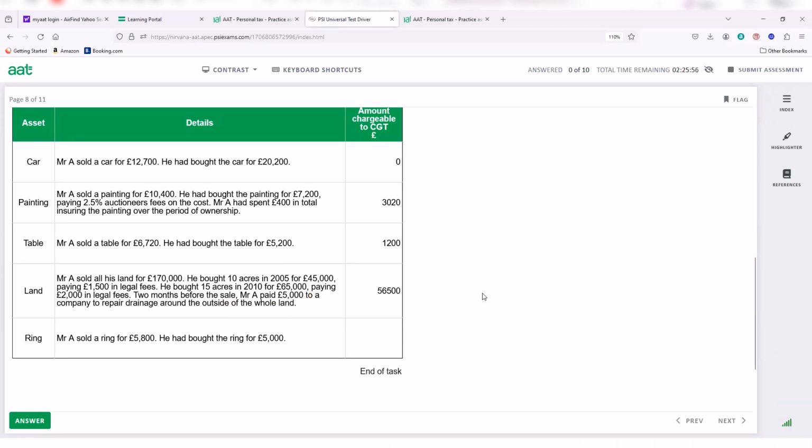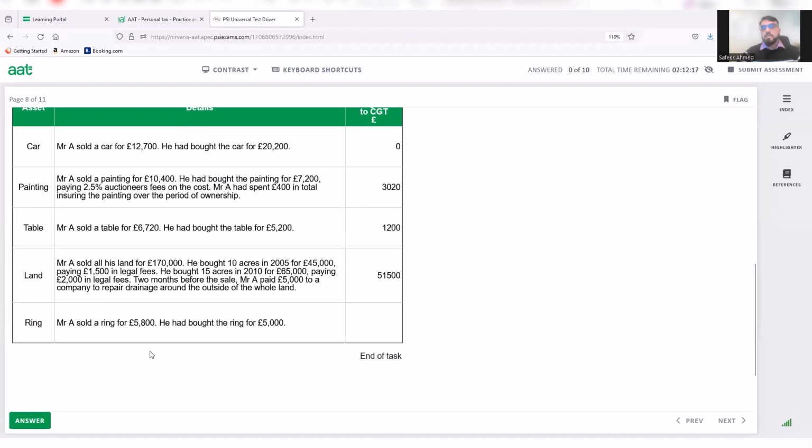Okay, now this ring is again a chattel because it's a movable property. So Mr. A sold a ring for 5,800. He had bought the ring for 5,000. Now, remember special rules in relation to the chattels.